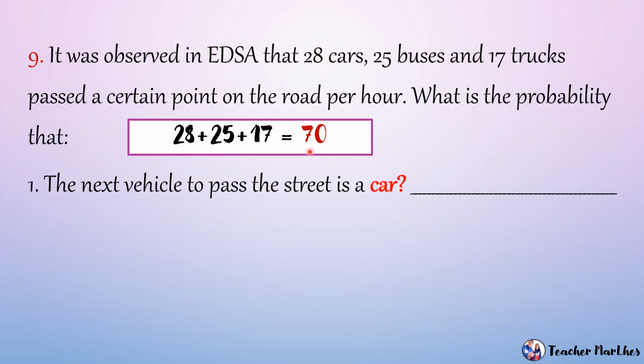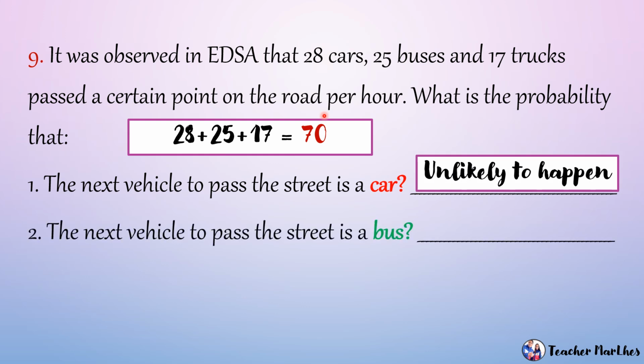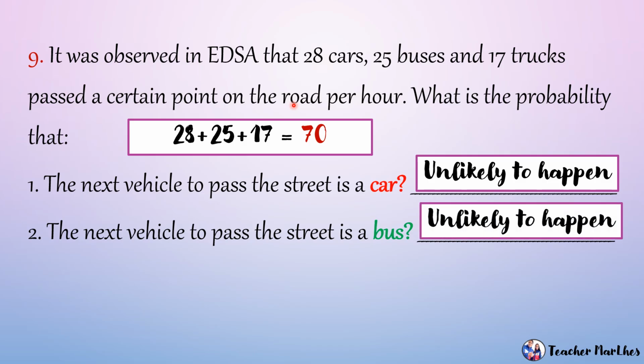So, first question, the next vehicle to pass the street is a car. So, ilan po ba yung car? So, there are 28 cars. 28 cars out of 70. So, since hindi siya nangalahati, hindi siya 50%, so the probability is unlikely to happen. Number 2, the next vehicle to pass the street is a bus. So, ilan ang bus? So, ang bus ay 25. 25 buses out of 70 vehicle. So, again, hindi nangalahati, hindi din 0. So, papatak siya sa unlikely to happen.